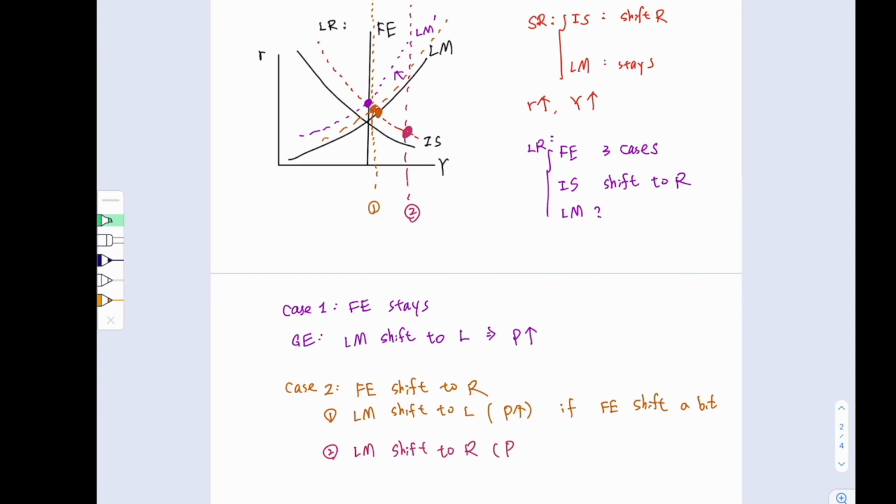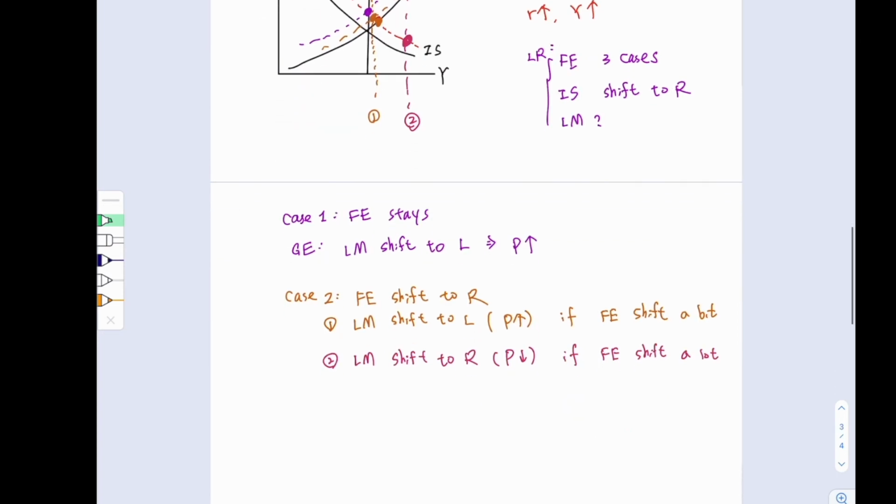Here, it implies that the price needs to fall if the full employment line shifts a lot. And here, a bit or a lot depends on whether it is to the right of the intersection of the IS curve and LM curve or to the left of it.